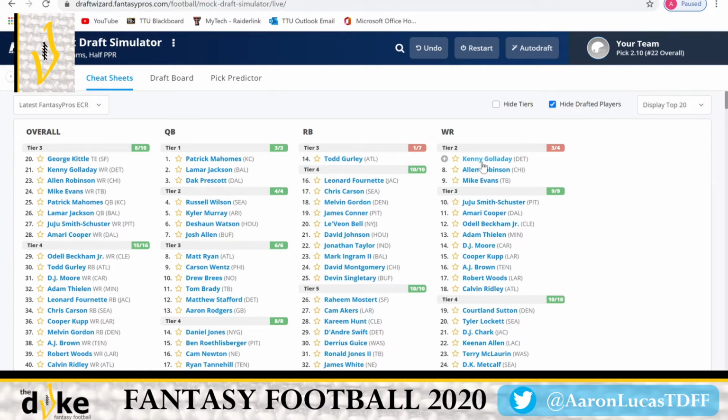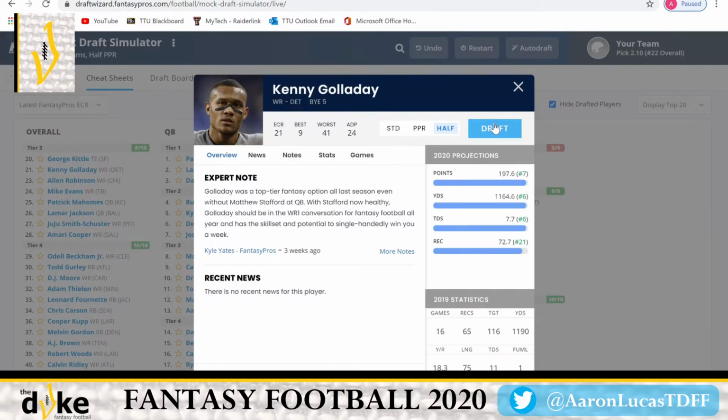But I see right here that we have Kenny Golladay, which if you watch any of my videos, I'm high on Kenny Golladay this season. I think he's probably one of the safest receivers you can take other than Michael Thomas. He might actually be the 2nd safest receiver you can take. His stat lines are fine. You know, Matthew Stafford last season when he was playing in the 1st half, was playing lights out. He probably would have finished quarterback 2 behind Lamar Jackson last season. And Kenny Golladay would have benefited from that anyway. So I'm going to take that wide receiver, especially in this half PPR.